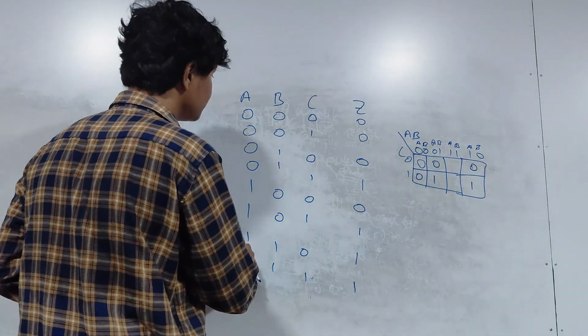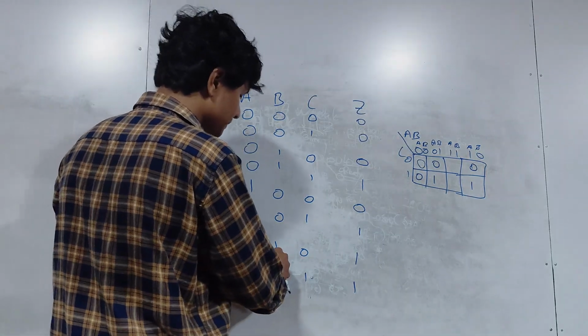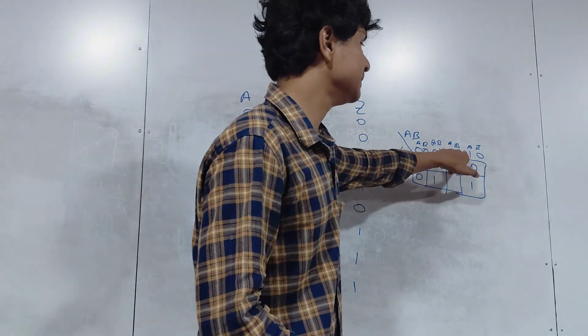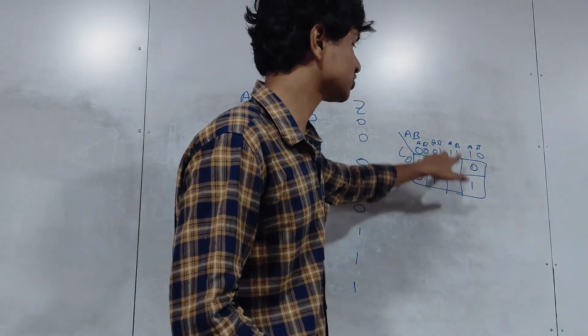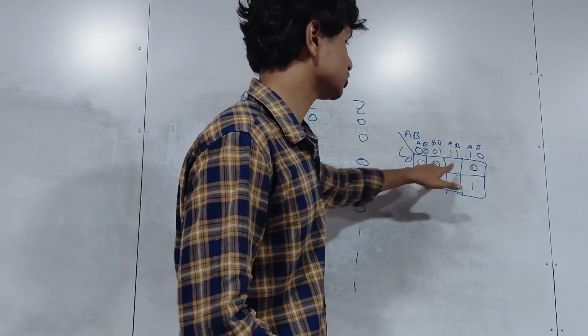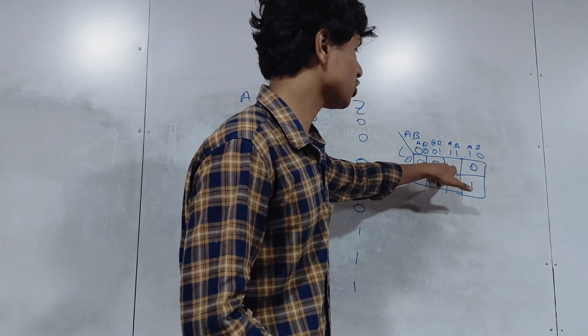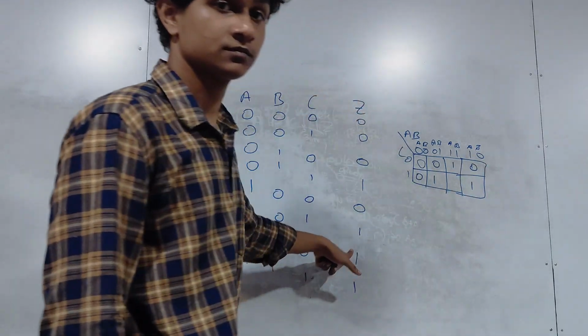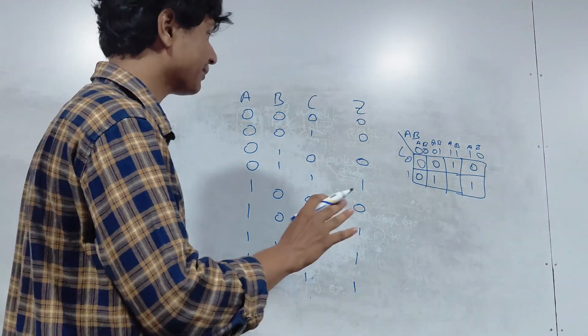In this line you have A is 1, B is 1, C is 0. A is 1, B is 1, so you know it's in this column. C is 0, so that means it's going to be this box. What is the output? 1. That's how you fill the K-map.